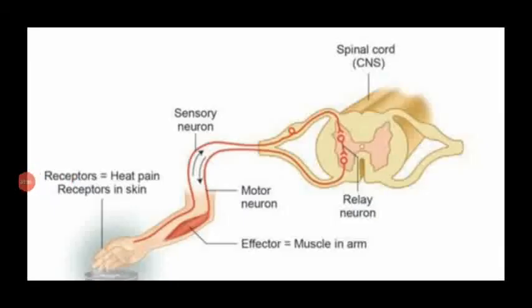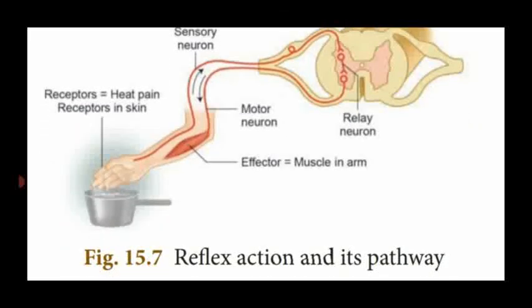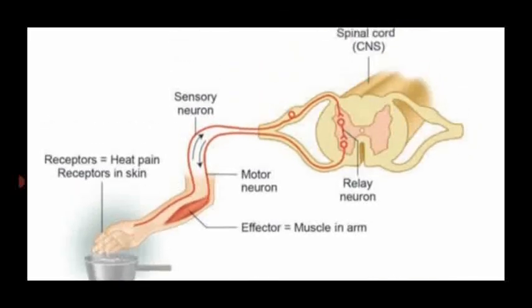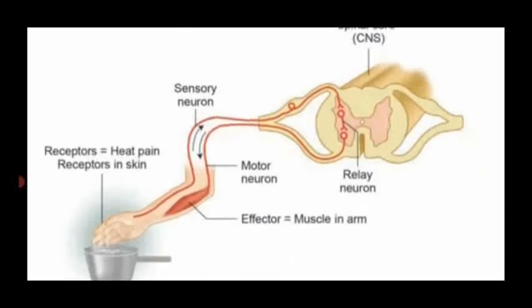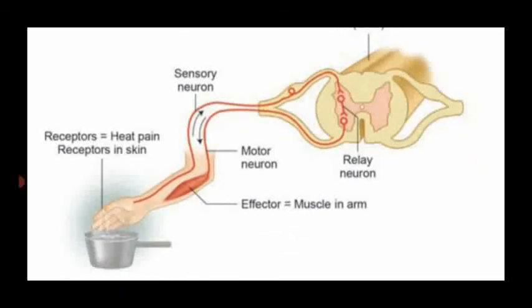Dear students, see the diagram. The diagram explains the reflex action and its pathway taking place with the help of the spinal cord. So this is the vessel containing hot water. Here the receptor is, what is that one? External heat, isn't it?